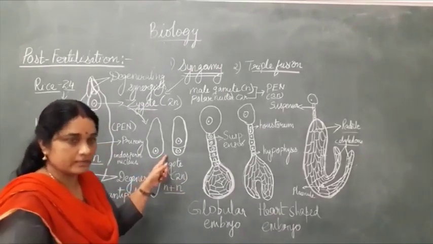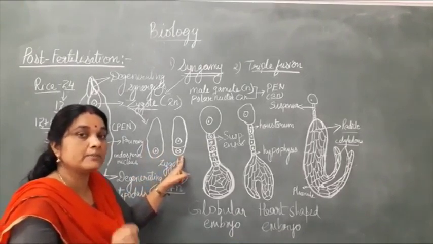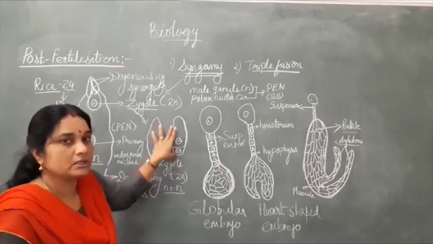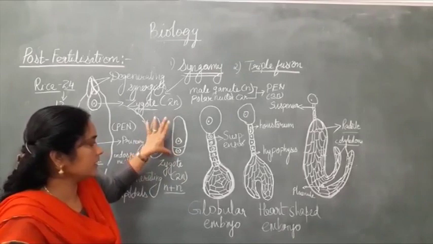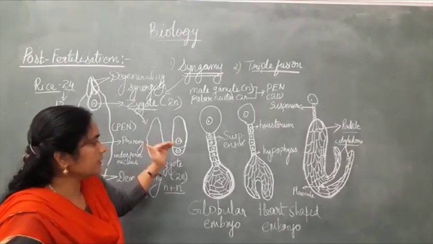Now how does the division happen? The diploid zygote undergoes asymmetric mitotic division. Asymmetric means the cells are not of equal size, they are of unequal size. You have a large basal cell and a small apical cell full of cytoplasm. And then what happened here?